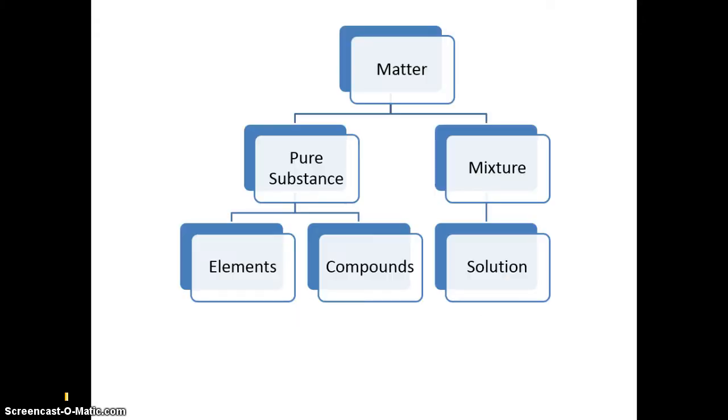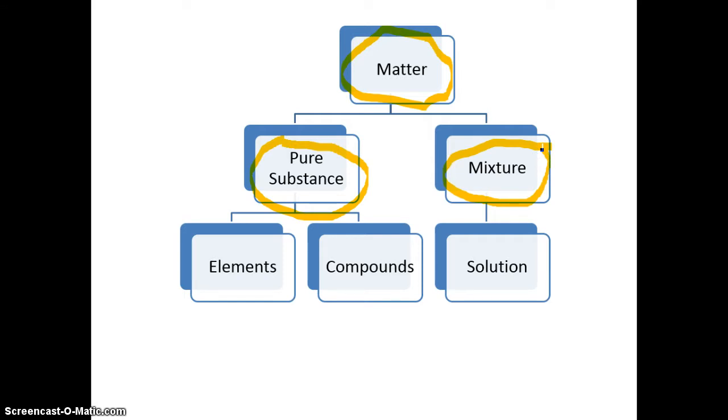And we're going to just complete this as we go through. So the first thing that you'll see on your describing matter notes page is a flow chart, and what we're going to do is fill this in. So at the very top you'll see we have matter. So if you want to write that in that top circle there. And matter is classified as either a pure substance or as a mixture. So if you can go ahead and write those in there.